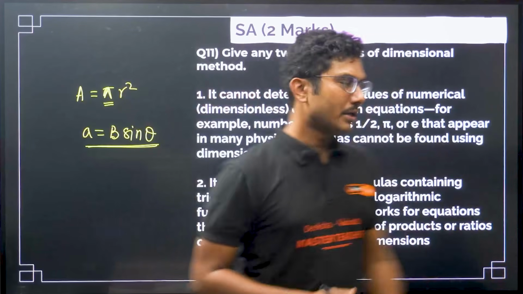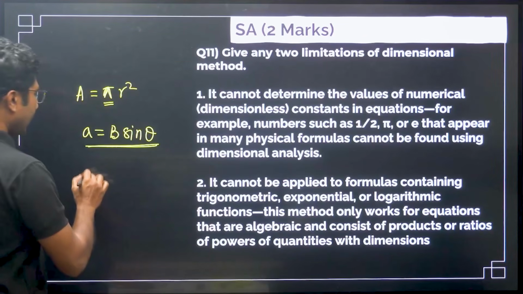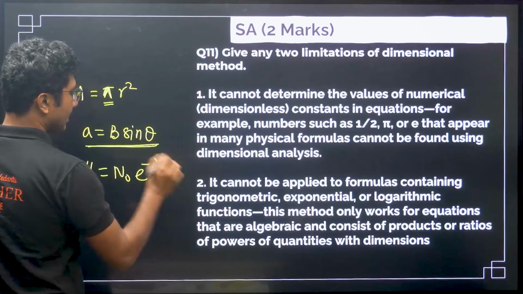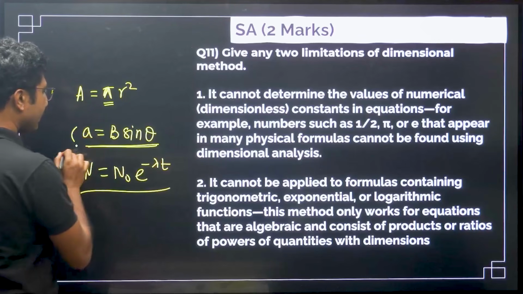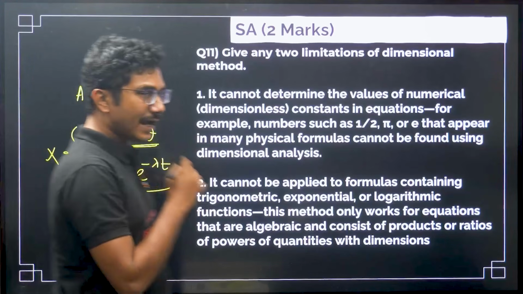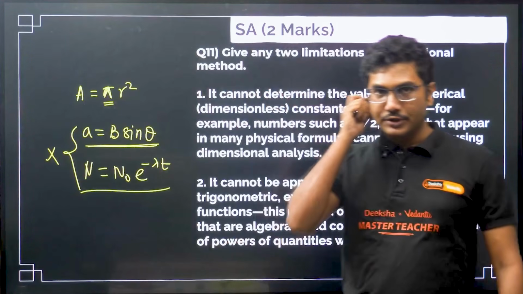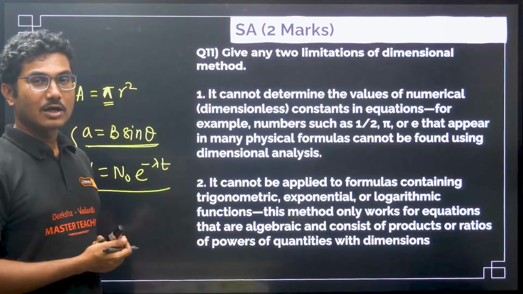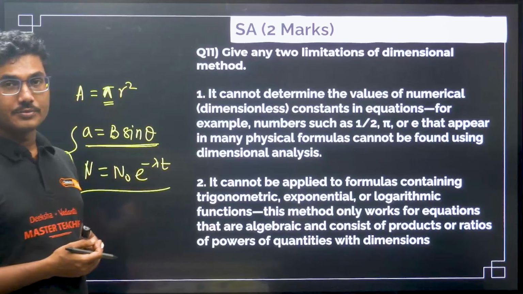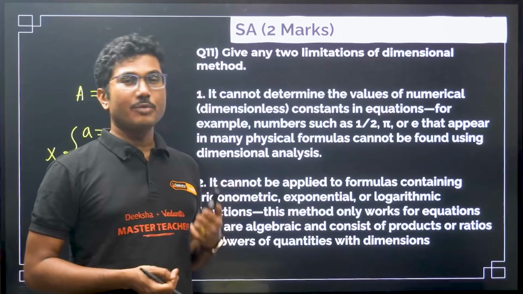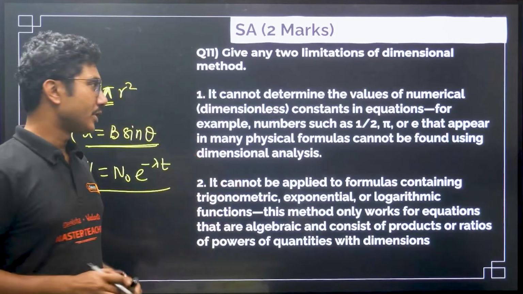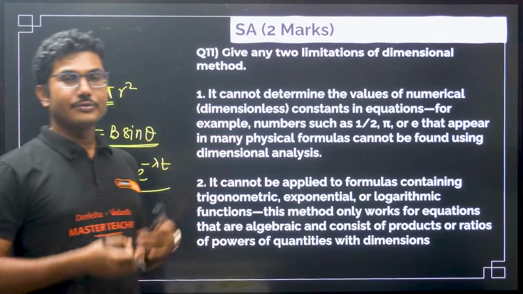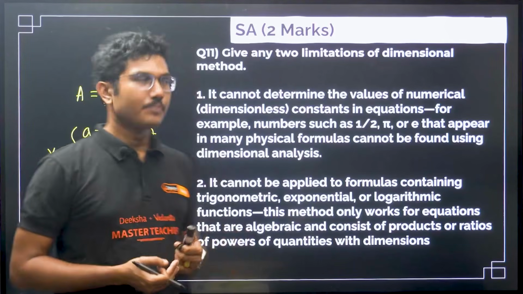Or if I say that n equals n naught e to the power of minus lambda t, this cannot be determined using the dimensional method either. Okay, clear? So anything that contains sin theta, cos theta, or exponential or logarithmic terms cannot be determined using the dimensional formula. Also, only algebraic equations with multiplications can be determined.